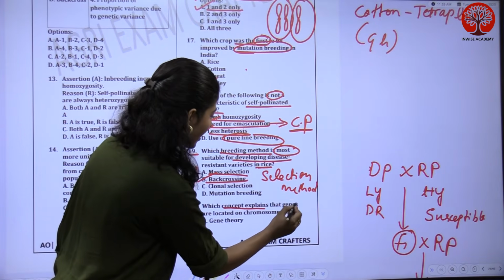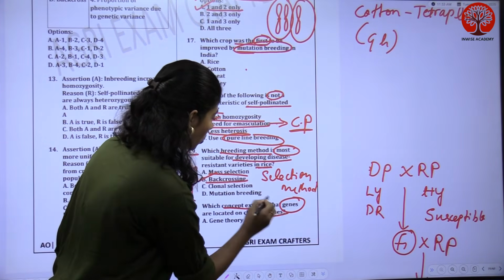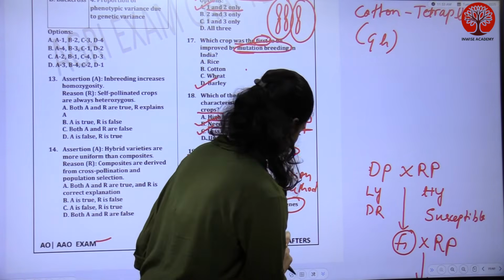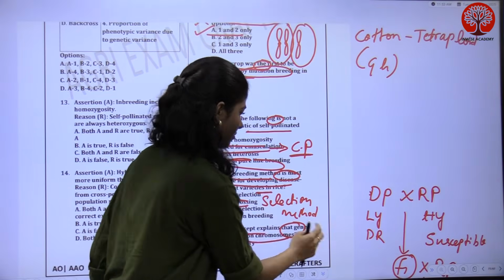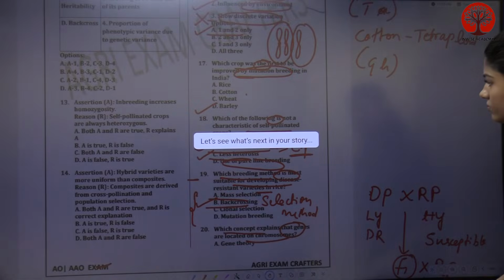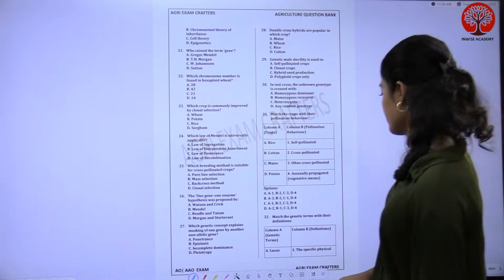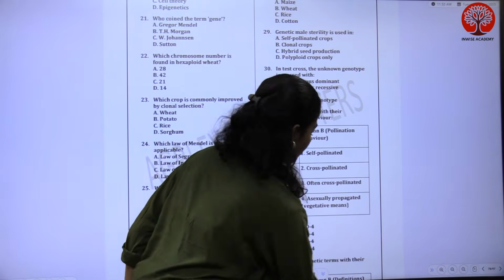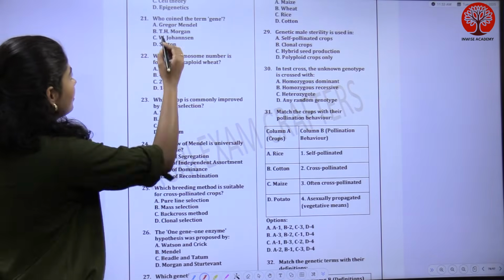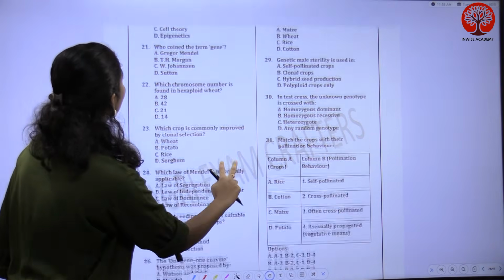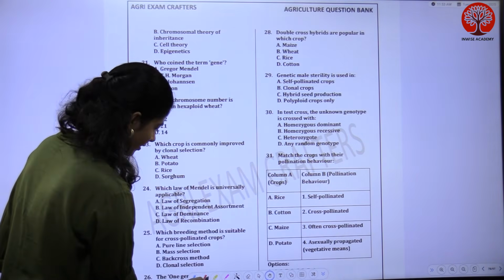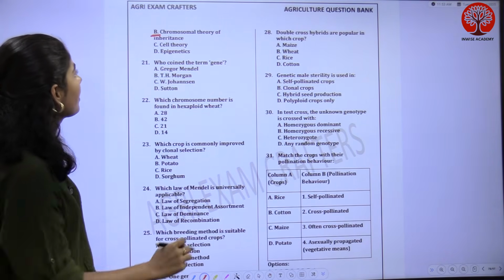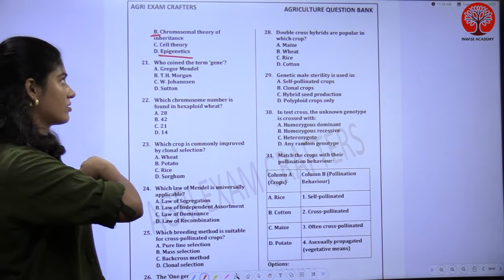which concept explains that genes are located on chromosomes? Option A is gene theory, option B is chromosomal theory of inheritance, option C is cell theory, and option D is epigenetics.